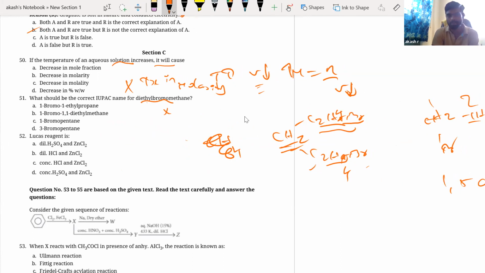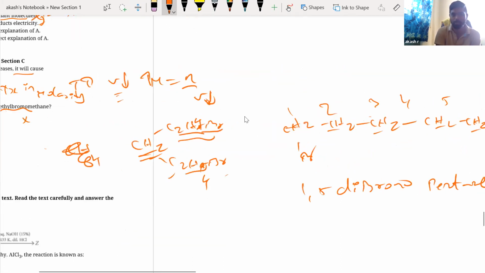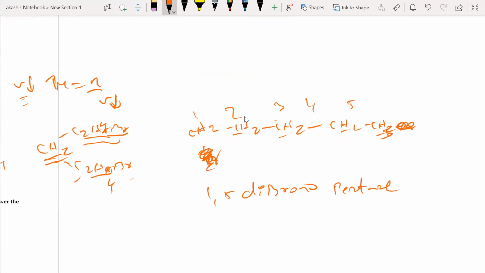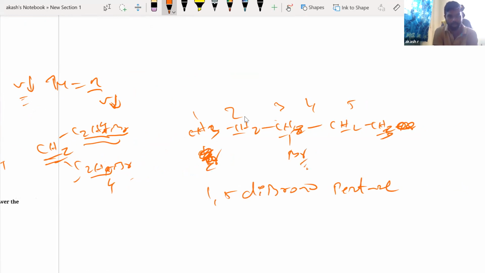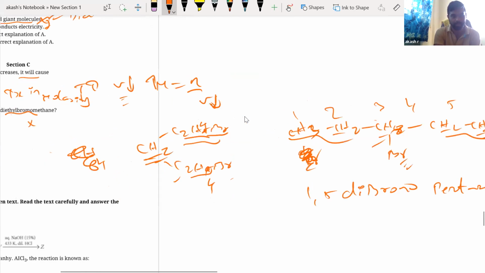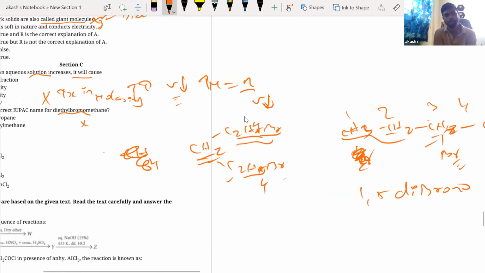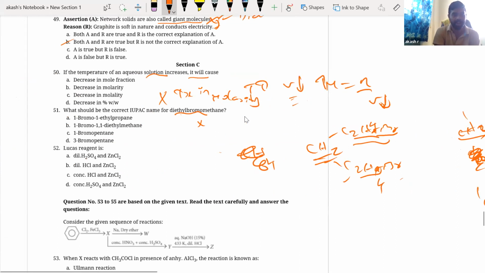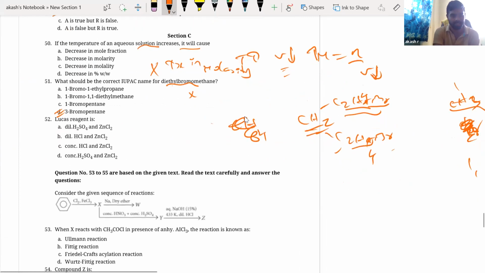Diethyl bromo, maybe. Sir, I think this should be CH3CH3. In the methyl group, I should have had a Br. That should have been the answer, I guess. Diethyl bromomethane. Okay, so it should be 3 bromopentane. Is it there? Yes, 3 bromopentane is there. Okay. Next, I know Lucas reagent is dilute HCl and ZnCl2. Right. Next.